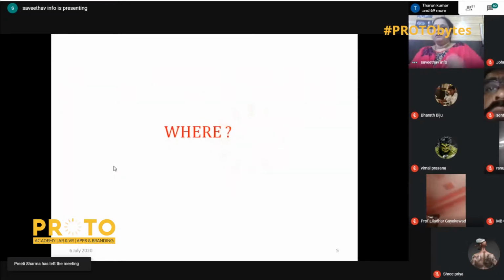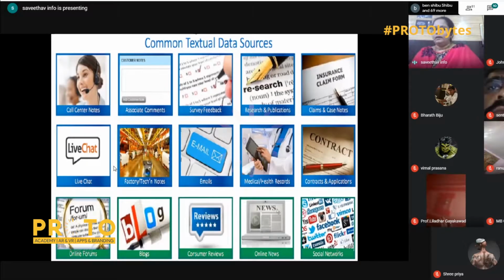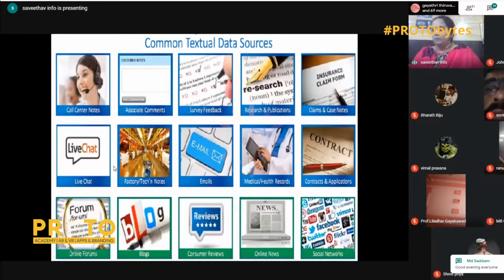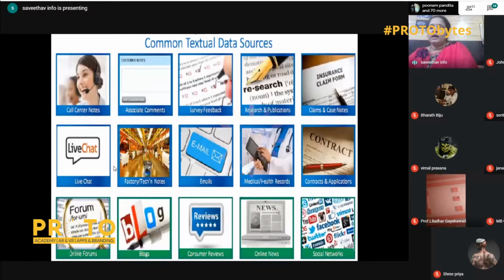Where is this applied? If you see from where we get the data, these are good examples of common textual data sources. Call center notes, associate comments, survey feedbacks, research publications, claims and case notes, live chat. Social media is one vast source of text details. Factories, email, medical records, contracts, online forums, blogs, consumer reviews, online news, and social networks. So these are the places wherein we get a vast amount of text data. So we have to receive this data and we have to process it. So what we can do, we will see.